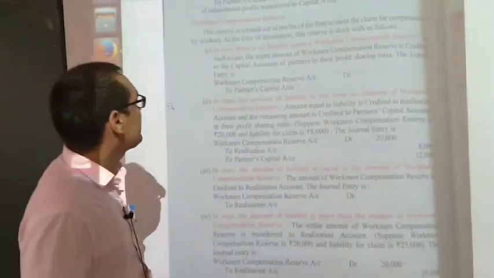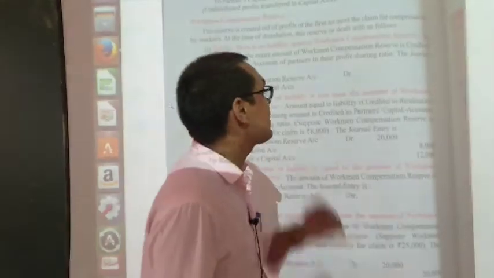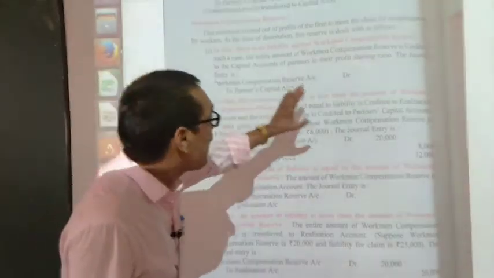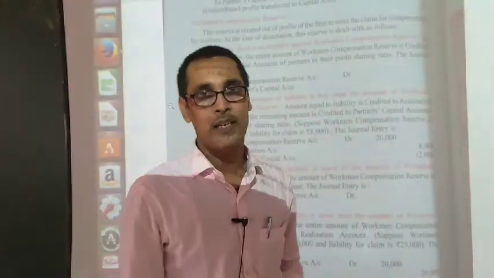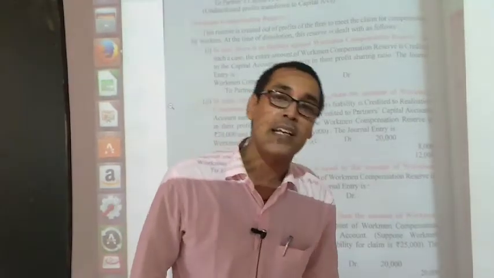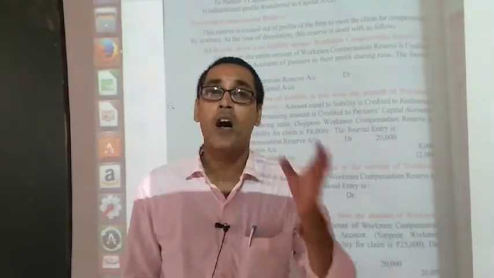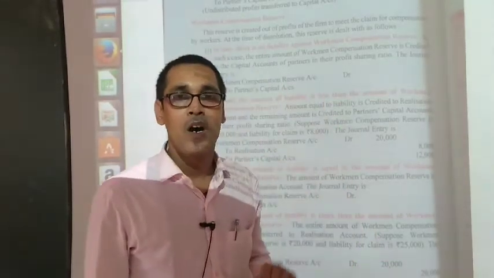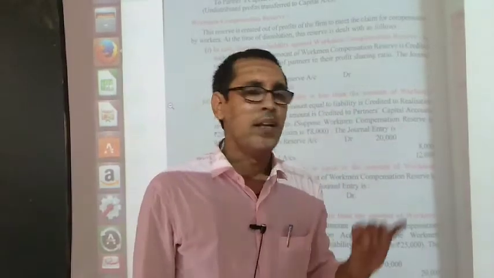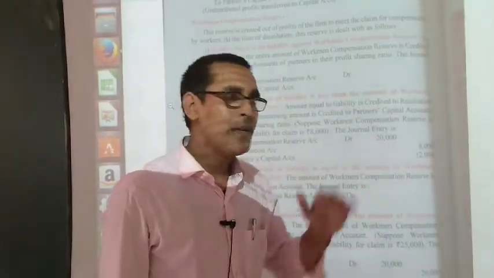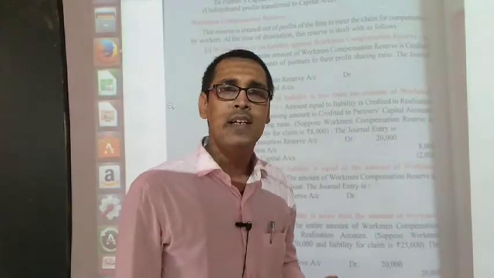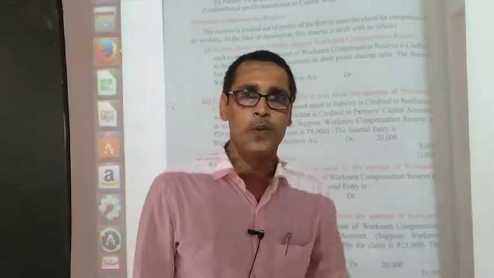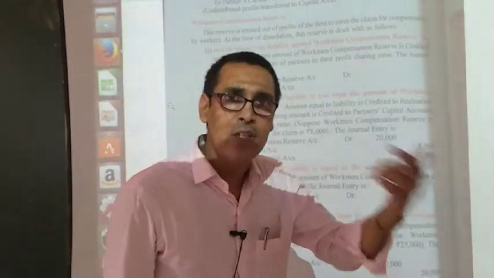In the second case, the amount of liability is less than the amount of workman compensation reserve. An amount equal to the liability is credited to the realization account, because in the realization account we transfer all the liabilities shown on the liability side, and all the provisions shown on the liability side. If a reserve is shown on the liability side, then it should be distributed amongst the partners in their old ratio. And a claim is a liability for the business.